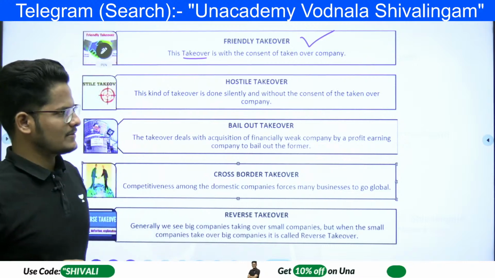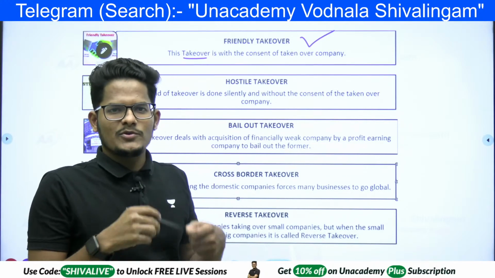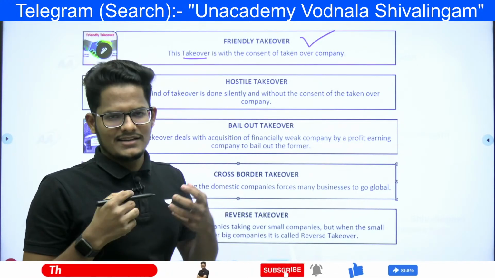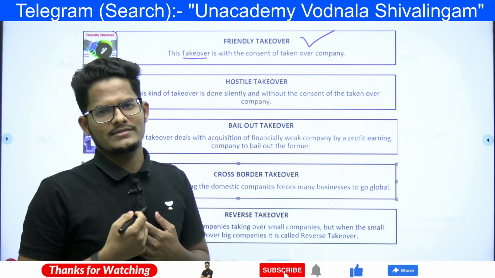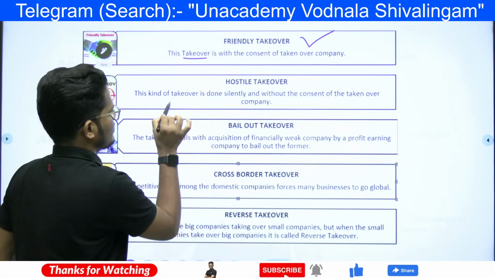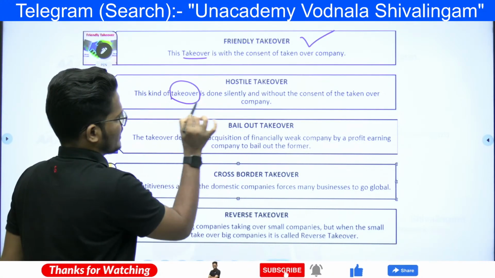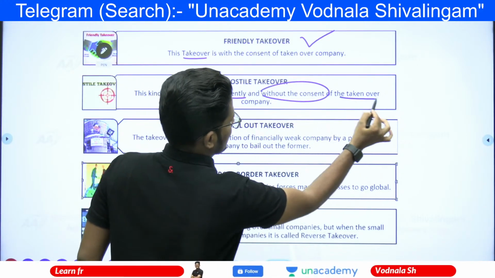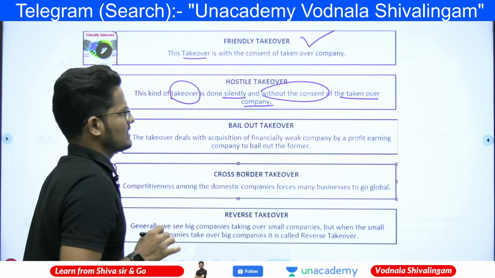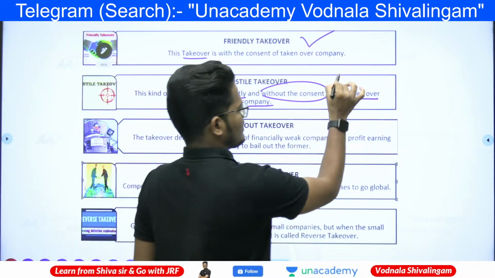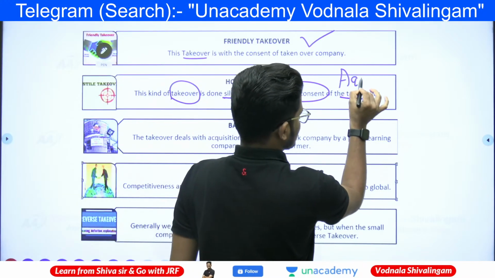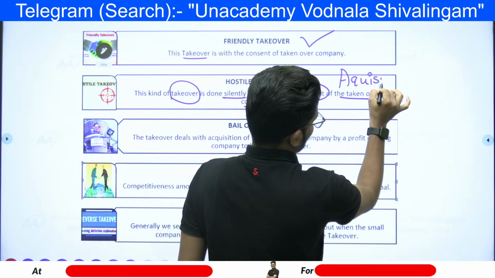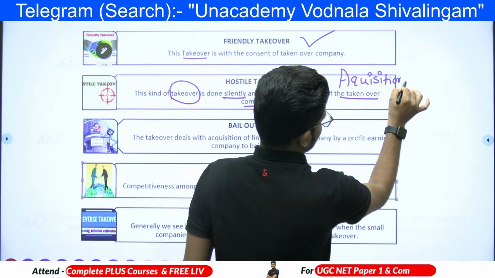Hostile takeover means the girl proposed to a boy but the boy didn't accept it. Still the girl is forcing the boy to accept it. That is what a hostile takeover is. With force. Takeover silently without the consent of the other party. Without the consent of the other party, this is in the form of acquisition.